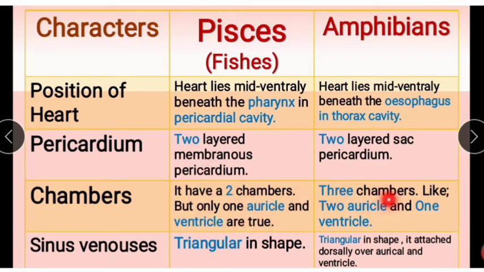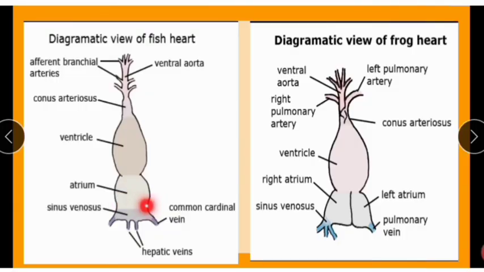In amphibians, three chambers are seen, two auricles and one ventricle. Next one, sinus venosus. Here it is triangular in shape.